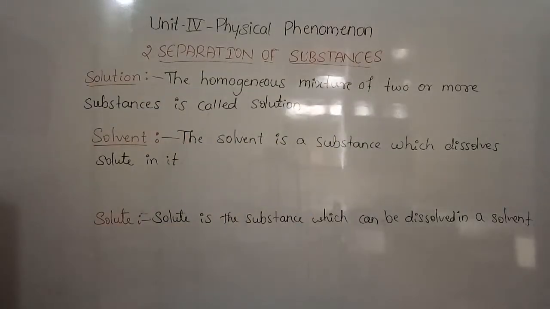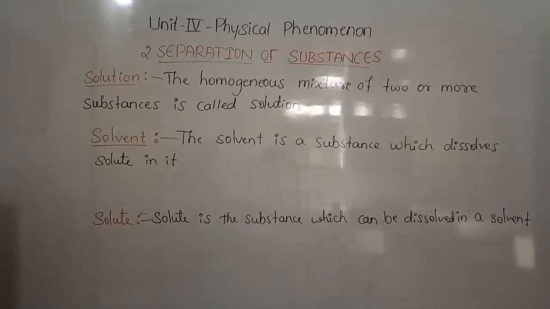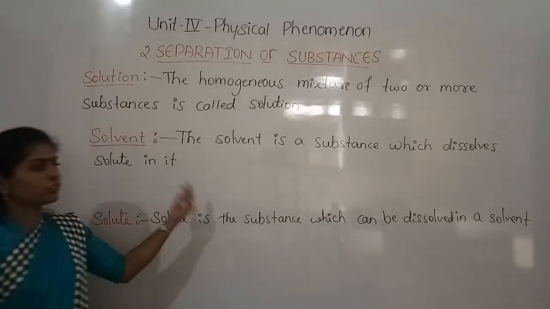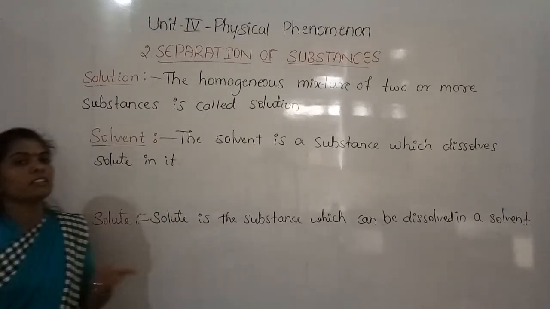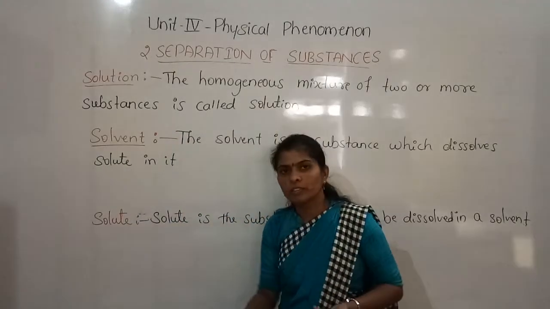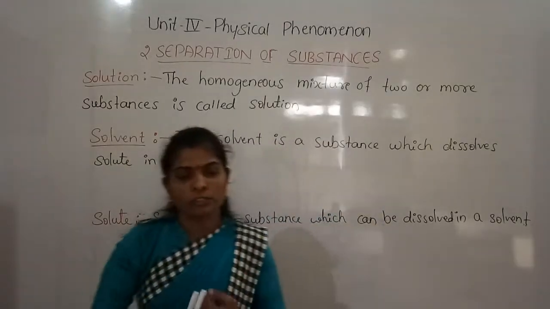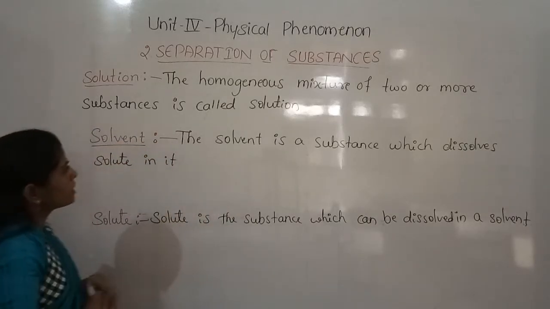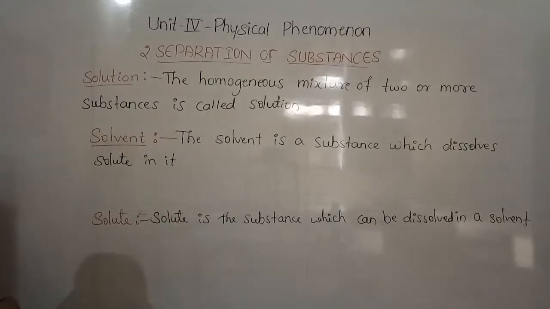And just classify these two things, and now we can give the example for the solute. Yes, solute means the substance which can be dissolved in the water. So here the sugar we can give as the example, means sugar can be dissolved in the water, and even salt also. Yes, so likewise the substances which can be dissolved in the water or in the solvent. Okay, and now see,